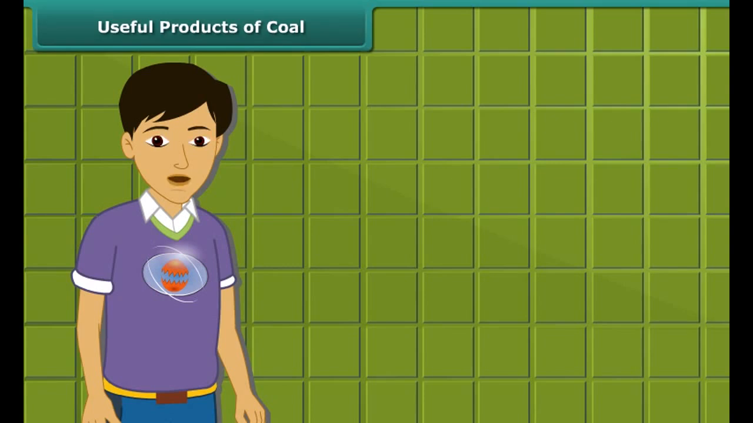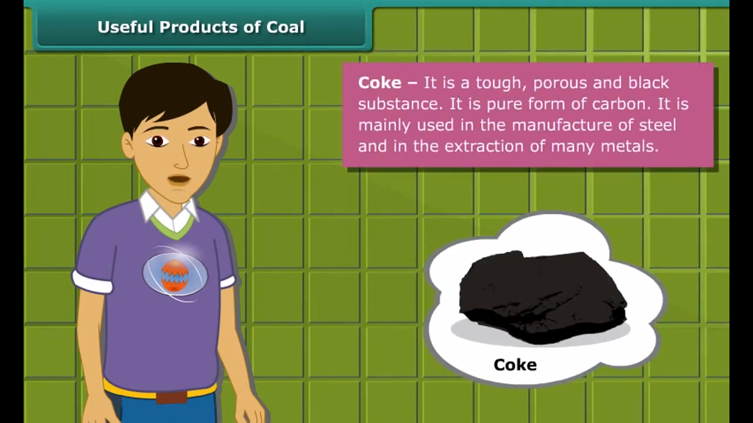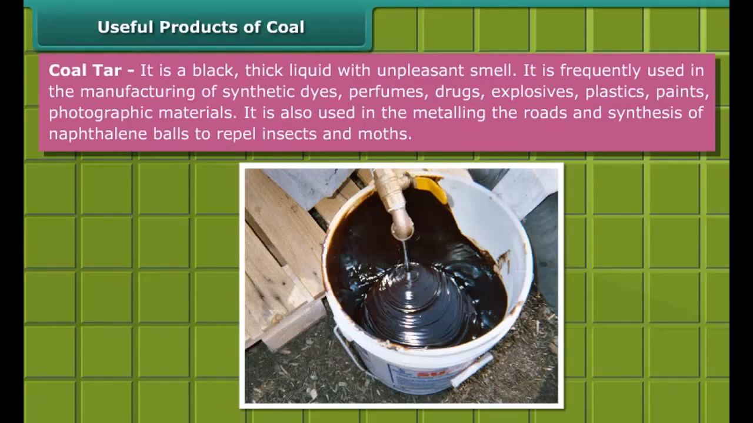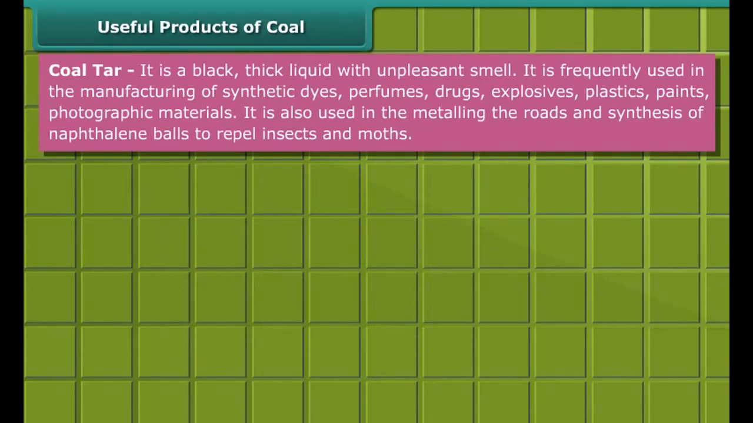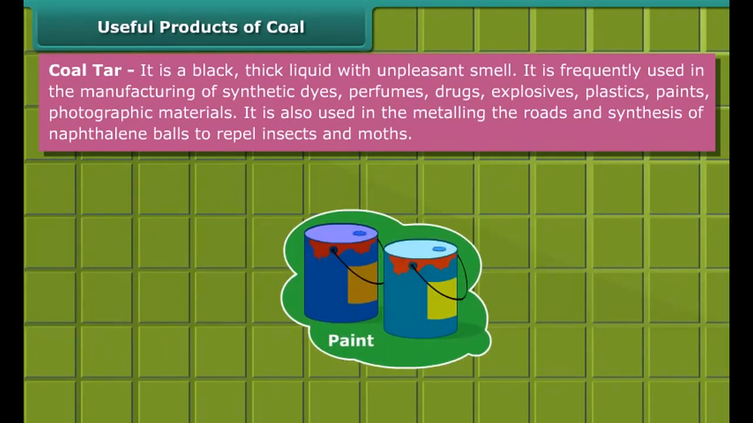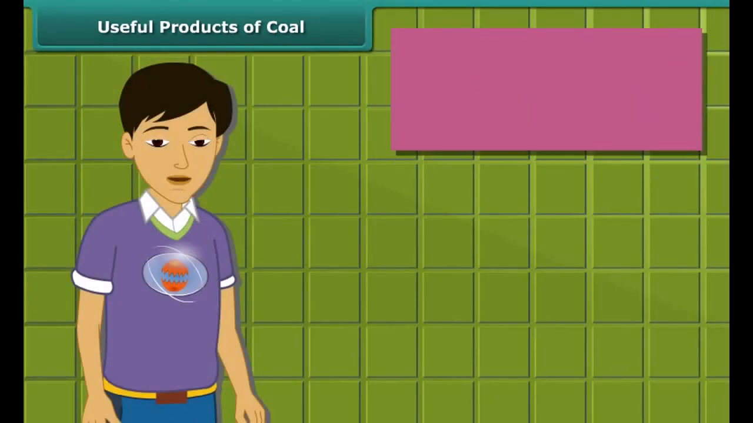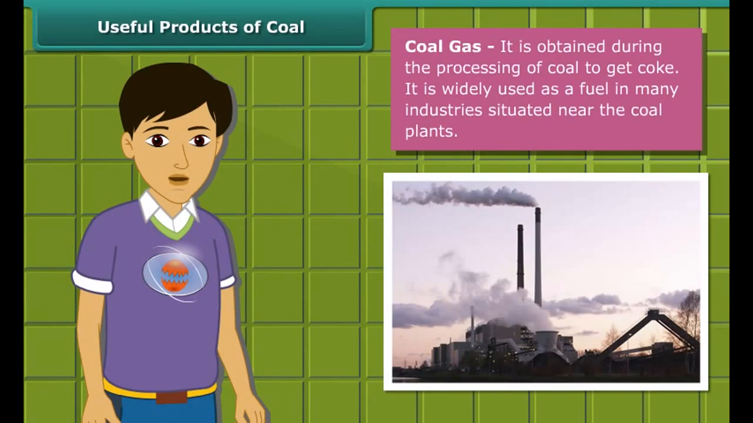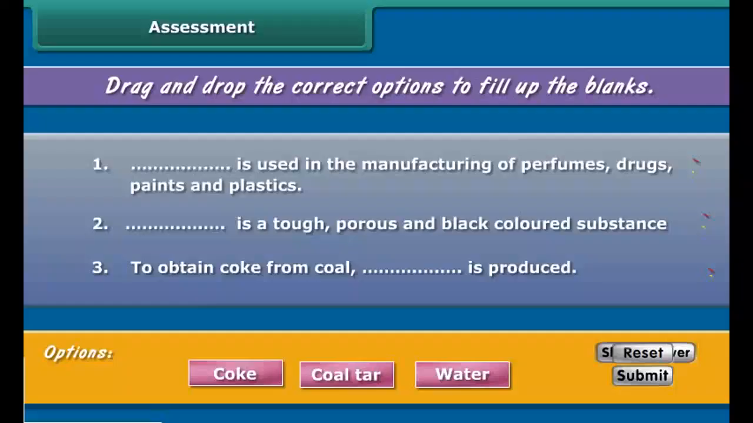At first, let us know about coke. Coke is a tough, porous, and black-colored substance. It is mainly used in the manufacturing of steel and extraction of many metals. Coal tar is a black, thick liquid with unpleasant smell. It is frequently used for manufacturing of synthetic dyes, perfumes, drugs, explosives, paints, plastics, and photographic materials. Coal gas is produced when coke is obtained from coal. In many industries located near coal plants, it is used as a fuel.